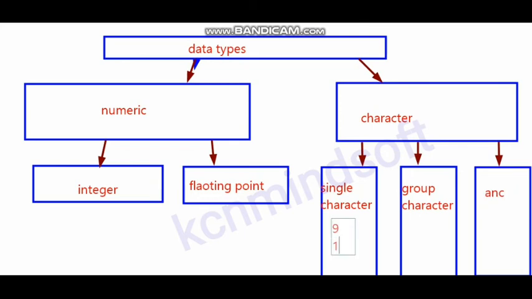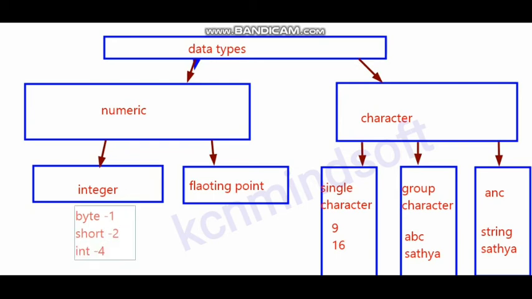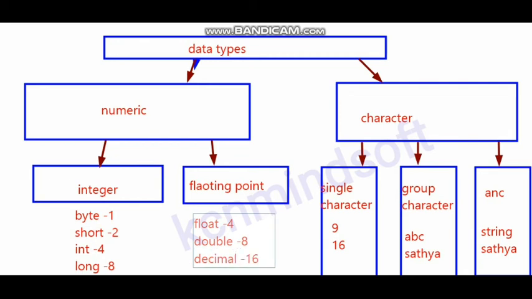In single character, we can store like 'a'. Group of characters is like ABC, Satya, and alphanumeric characters as string. In integer, it will store byte as 1 byte of memory, short as 2 bytes, integer as 4 bytes, long is 8 bytes. In floating point, it will store float as 4 bytes, double as 8 bytes, decimal as 16 bytes.